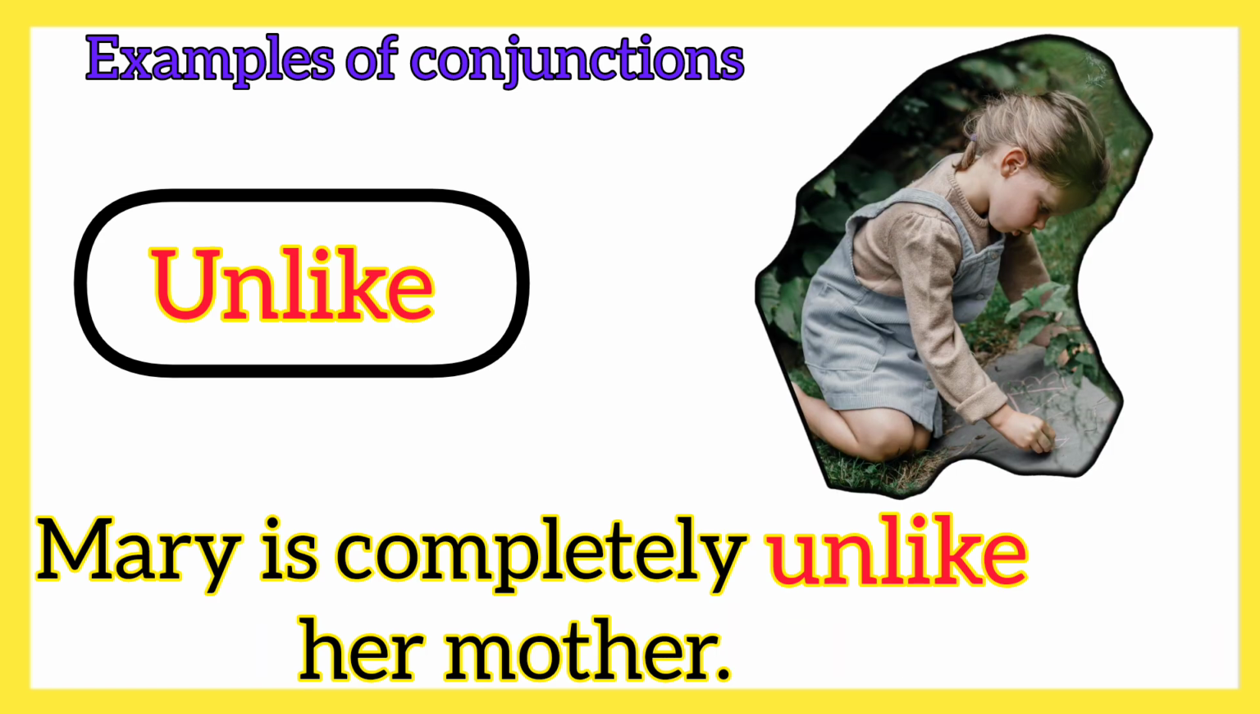Mary is completely unlike her mother. Unlike means different from, not similar to. In this sentence, the conjunction unlike shows the relationship between mother and daughter Mary.